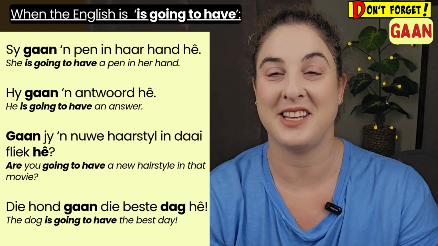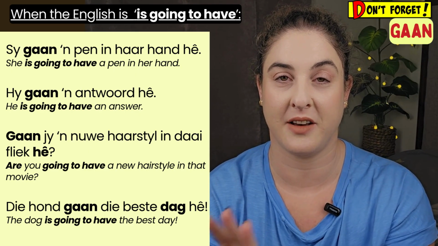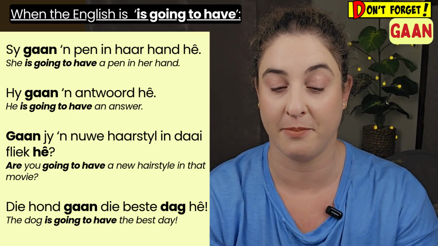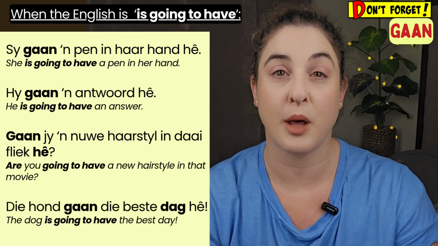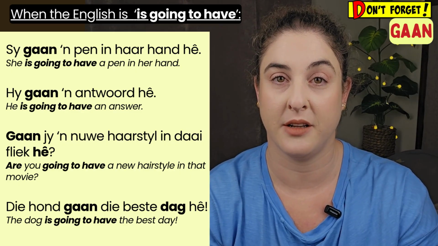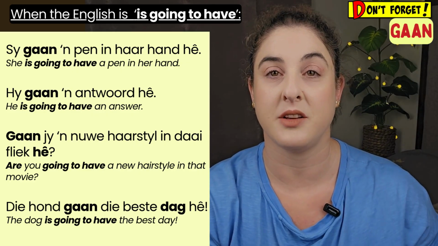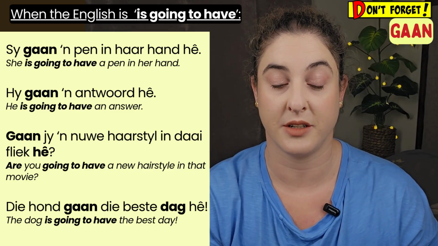So sy gaan, and then again we have gaan hê, right? So we had gaan wees, now it's gaan hê. Sy gaan 'n pen in haar hand hê. She is going to have a pen in her hand. Hy gaan 'n antwoord hê. He is going to have an answer.